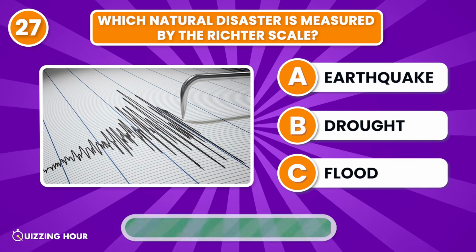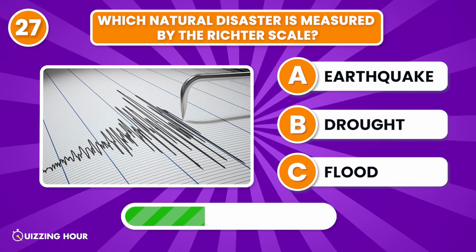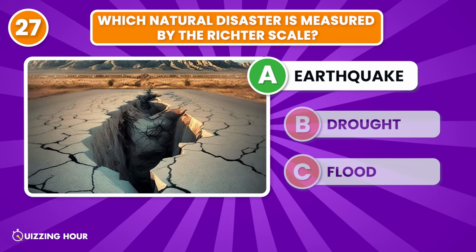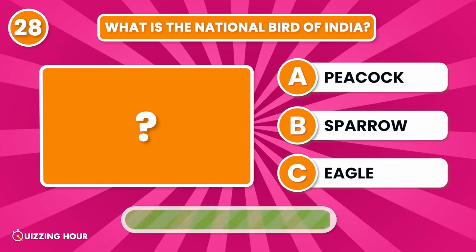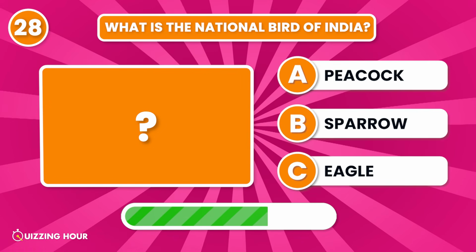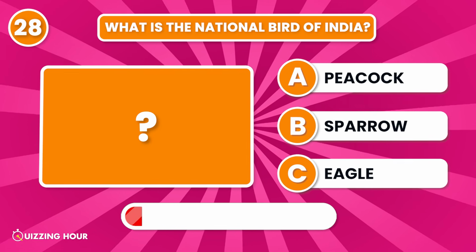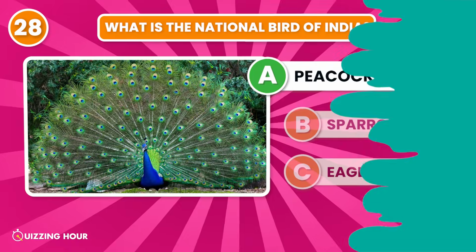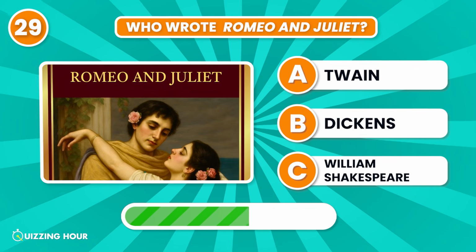Which natural disaster is measured by the Richter scale? Earthquake. What is the national bird of India? Peacock. Who wrote Romeo and Juliet?